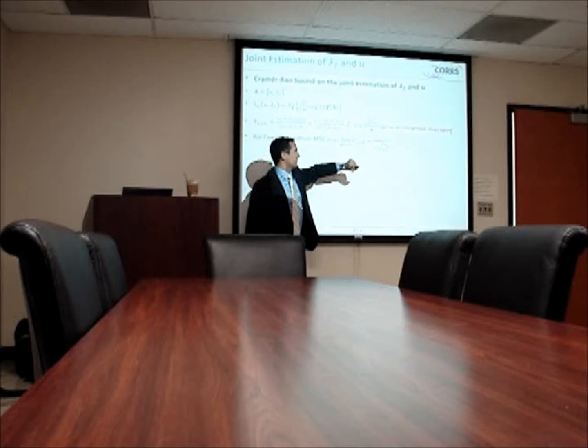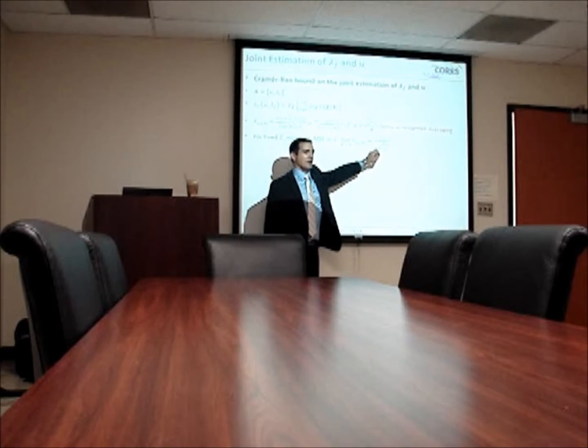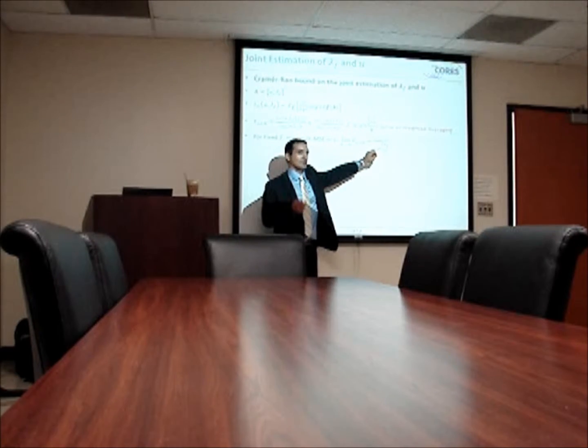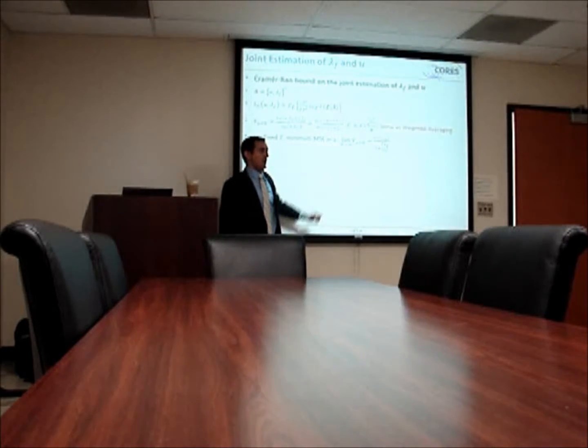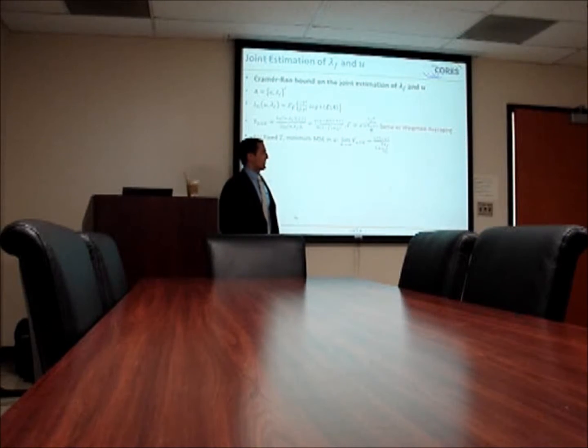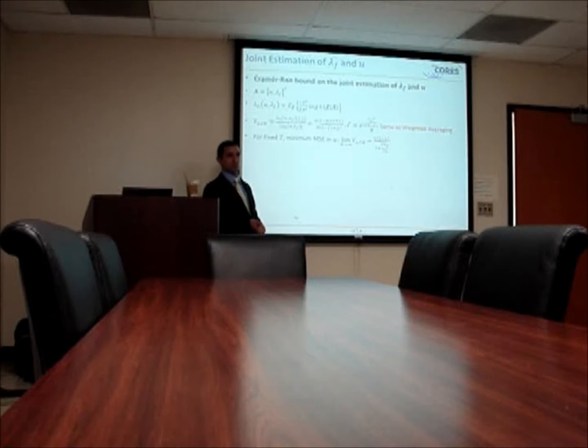And the good news is these expressions are the same as the weighted sampling case that Chunhao derived. So basically this is the Cramer-Rao bound when you don't have knowledge of lambda f or lambda n. And if you compare it with the expression where you know lambda f or lambda n, it's the same error in half the observation window.